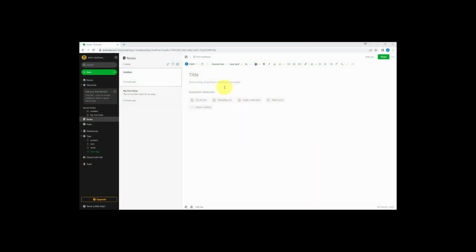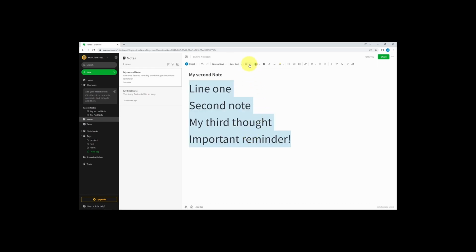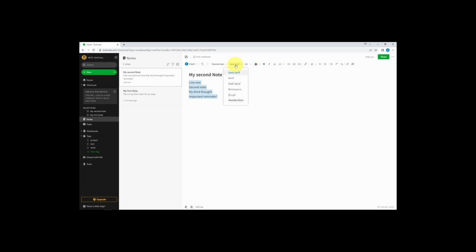Let's briefly go over what the editor can do. I'll go ahead and give this a title, and I'll fill in a few lines here. As I previously mentioned, you can change the text size, the font, and font color.